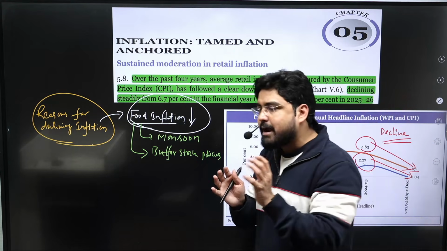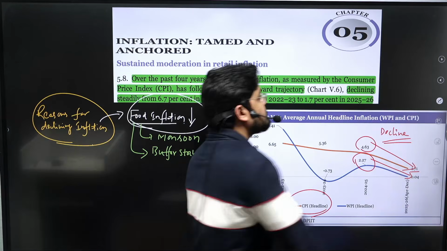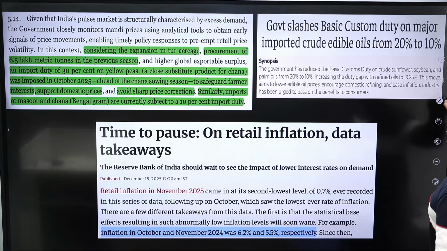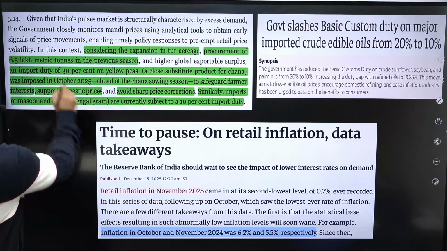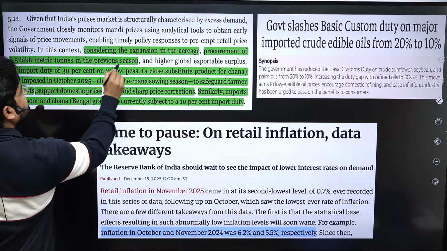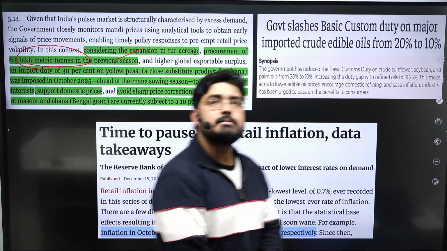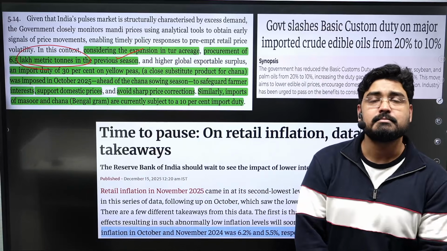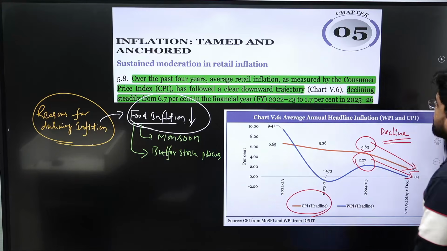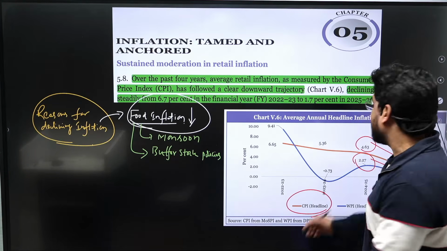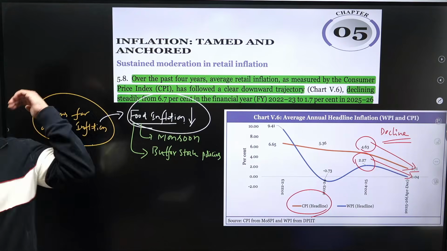Good buffer stock management regulated the prices of pulses. Procurement of 6.5 lakh metric tons in the previous season regulated the prices of pulses in the market. So buffer stock policy is another important factor behind this reduced food inflation.